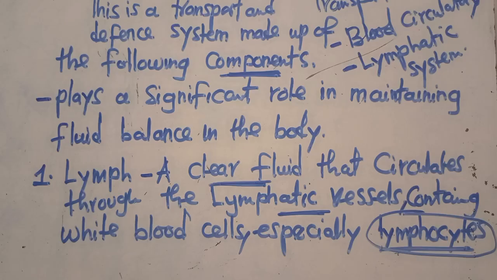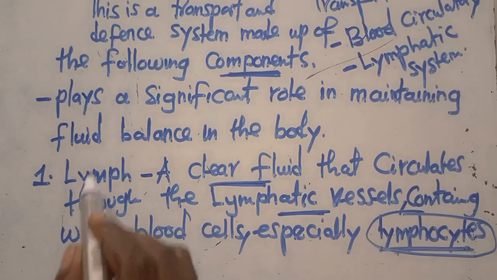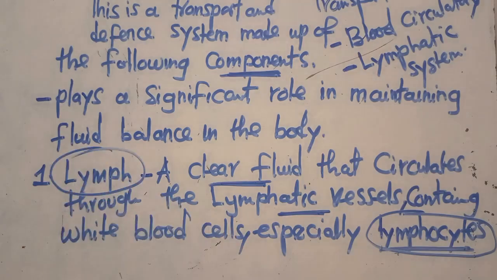So this is the lymphatic system that I want you to understand. These are the components of the lymphatic system. One, it has lymph. What is lymph? Lymph is a clear fluid that circulates through the lymphatic vessels, containing white blood cells, especially the lymphocyte. In our next lesson, I'll show you how questions come in an exam.